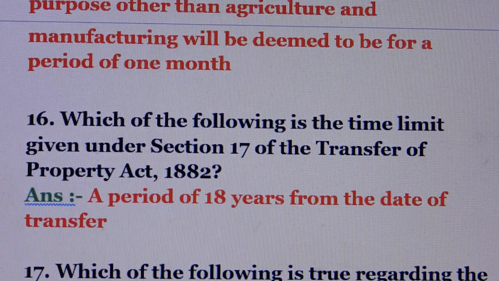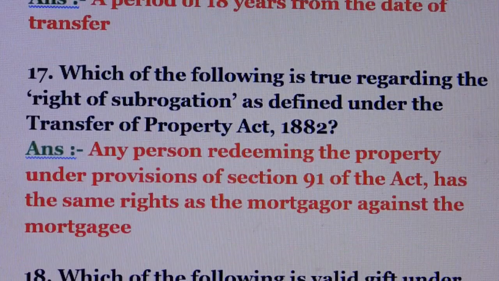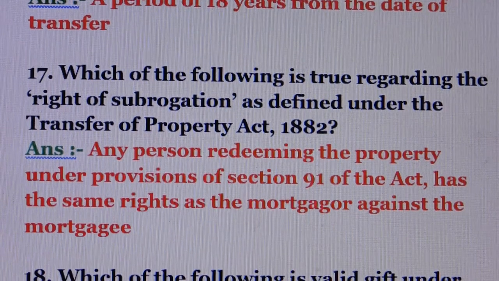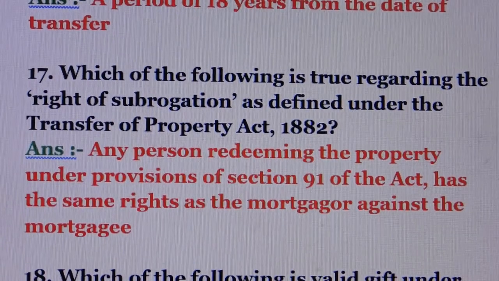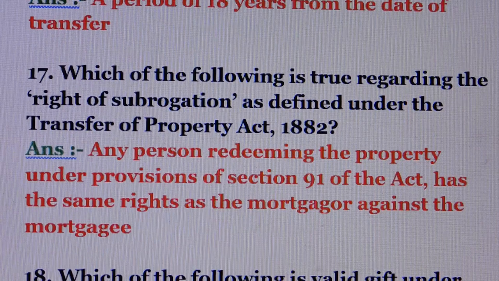Question number 16. Which of the following is the time limit given under section 17 of the Transfer of Property Act? Answer is a period of 18 years from the date of transfer. Question number 17. Which of the following is true regarding the right of subrogation as defined under the Transfer of Property Act? Answer is any person redeeming the property under the provisions of section 91 of the Act has the same rights as the mortgagor against the mortgagee.